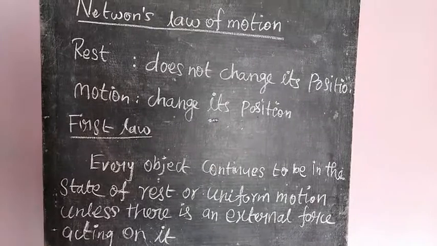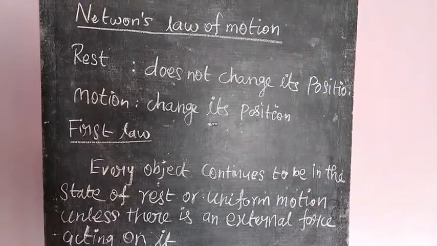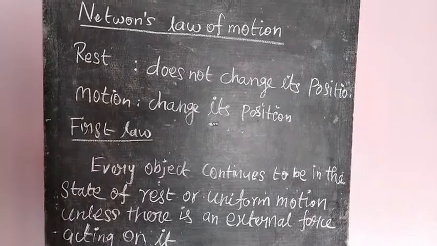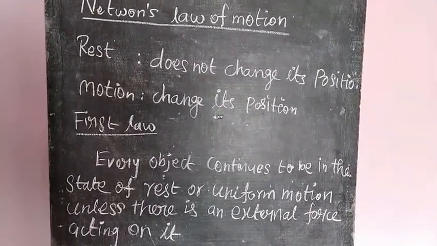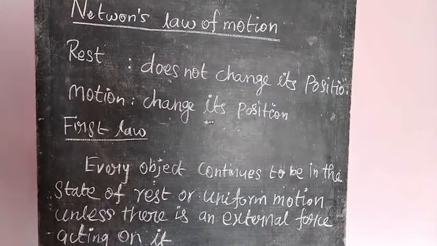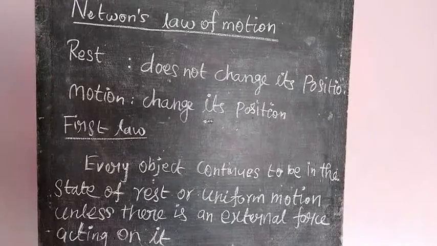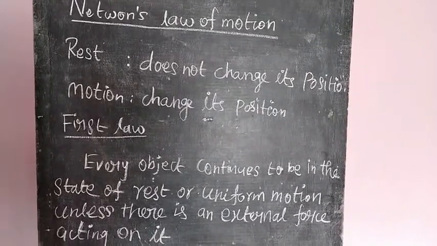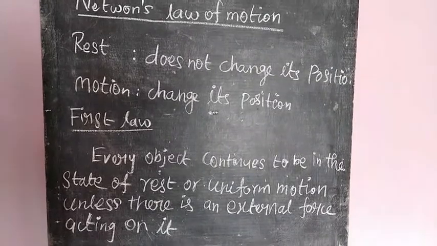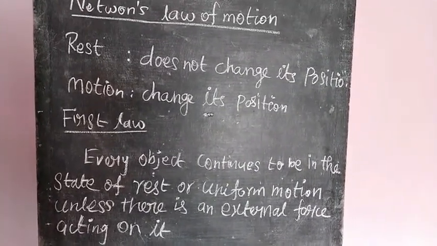Example: a coconut falling vertically down from the tree, its path is a straight line. Or a lift moving up and down vertically. A person walking along a road, the path of the man is straight. This is called linear motion. Circular motion: an object moving in a circular path.